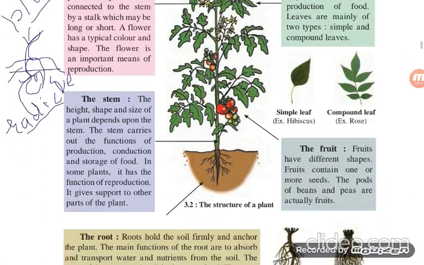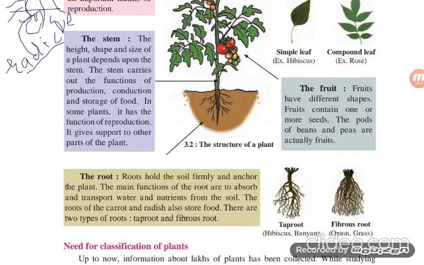Here we stop, and you have to draw all the diagrams in your notebook and write all the information about the stem, root, fruit, leaves and flowers.